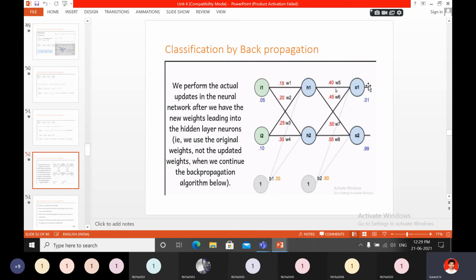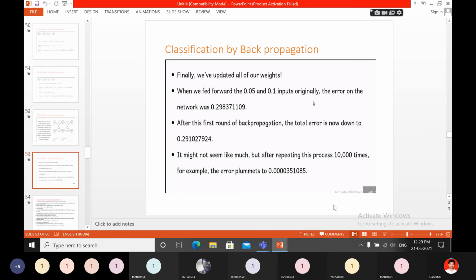Again, what will you do in the backward pass? You will take these values you predicted, the 0.01 and 0.99, these are the error values. You predicted some value, and there is the actual value, some other value. Based on that you will apply it again and go back to the input layer. Okay, so finally we have updated all weights.